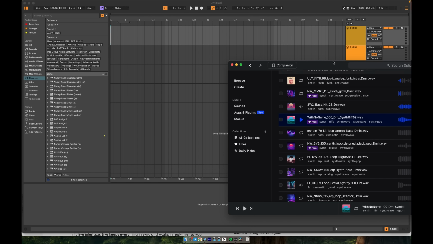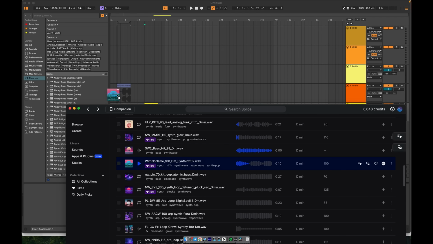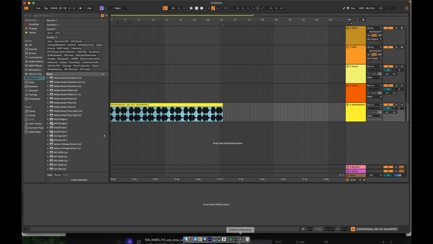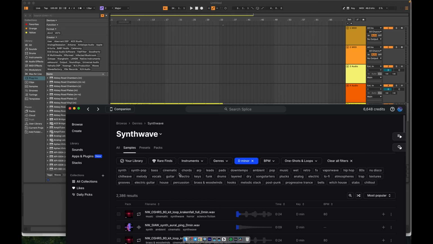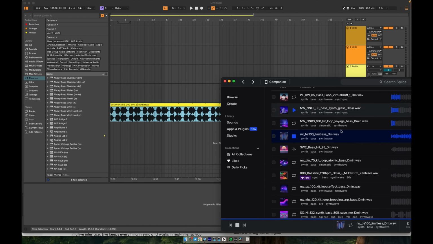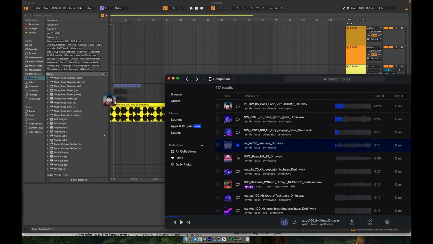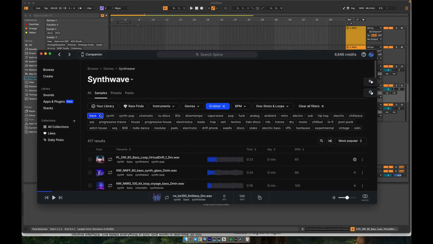After a bit of searching, I found a synth and melody I really like. Go ahead and download the sample, then simply drag and drop it into an audio track in Ableton. Stretch it out to the desired length, and that's it, we're ready to move on. Next, let's find a bass part to go with it. Click on the 3 dots in Splice to open more options, then browse for bass samples that match the same key and vibe. Great, I found a bass sample that fits perfectly. Just download it and drag and drop it onto another audio track in Ableton.